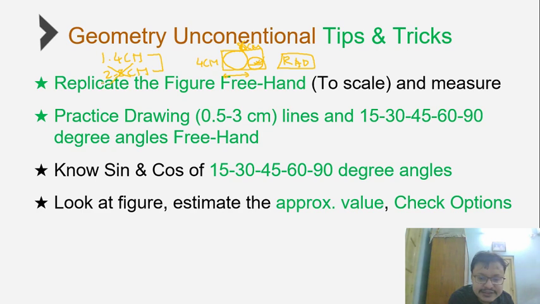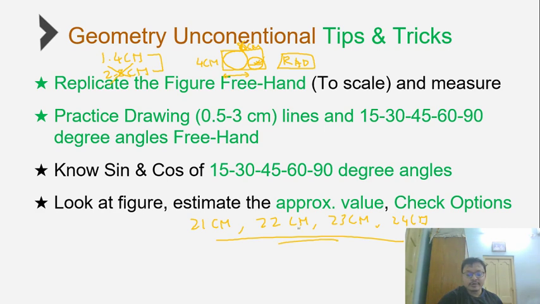The moment I say this, some of you will be asking me questions like, what if options in a question are very close? So let's take a question where the options are 21 centimeters, 22 centimeters, 23 centimeters and 24 centimeters. In any such question, it would be very difficult to approximate the answer.